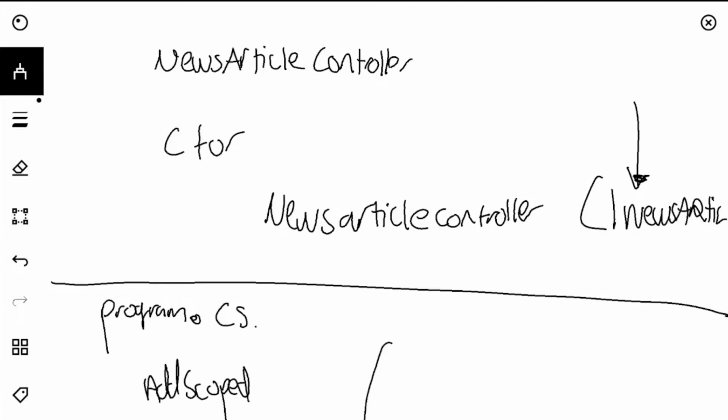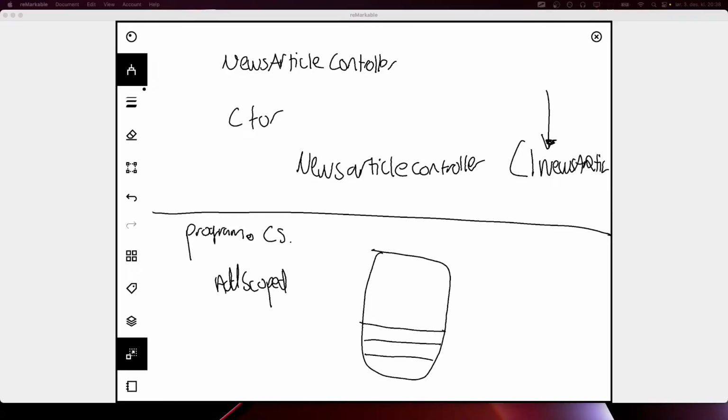So we can think of it like we have a container here that just holds a bunch of information, and somewhere in here we say that, oh, whenever we want the news article service, we would like to get it from the container. So the container is kind of like a mapping. It knows what it needs, and it knows that the INewsArticleService should be a NewsArticleService.